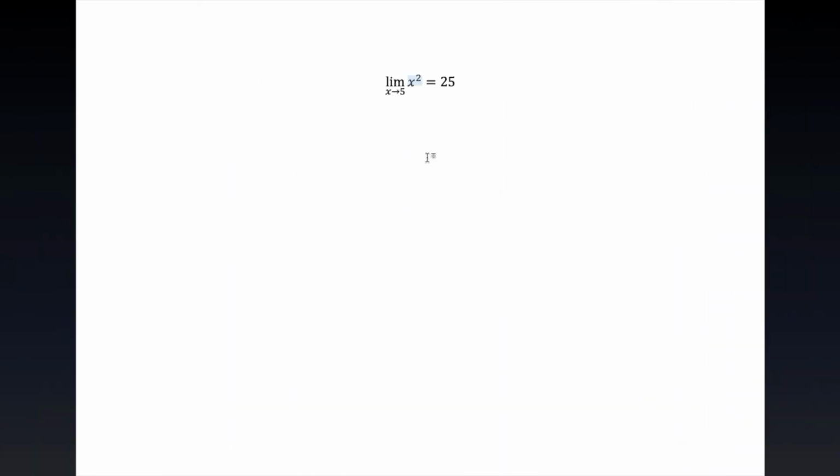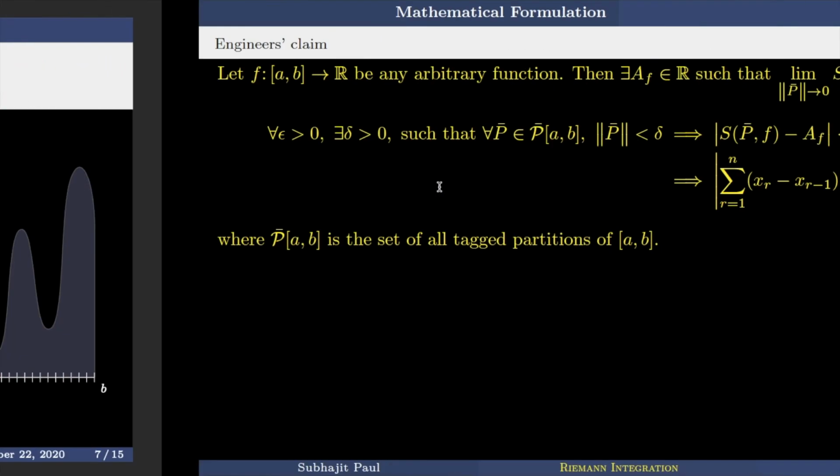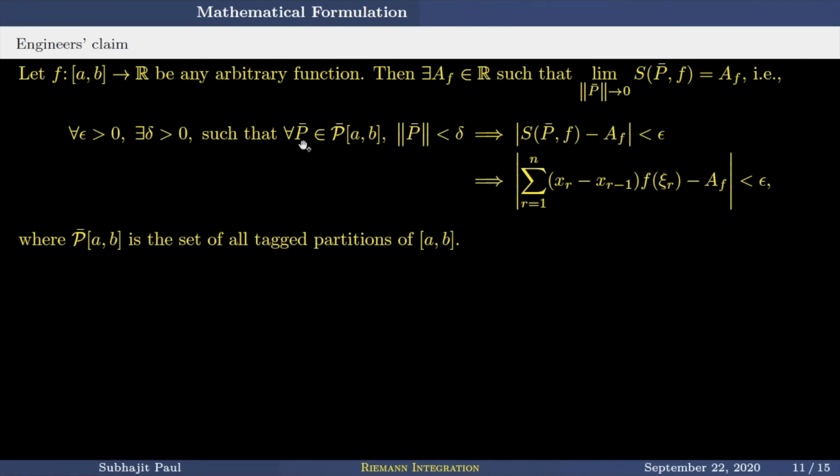So we took the cue from our usual definition of limits. There exists delta such that for every x, the distance of x from 5 is less than delta. So this is what we are doing here: for every tagged partition P such that the norm of that tagged partition is less than delta, the Riemann sum with respect to that tagged partition will be epsilon close to A_F. This is the reinterpreted definition of the limit.